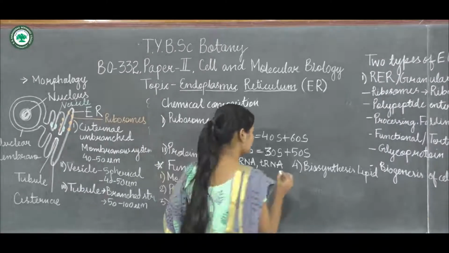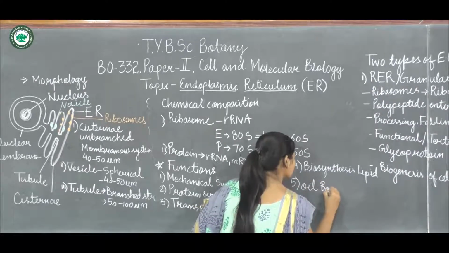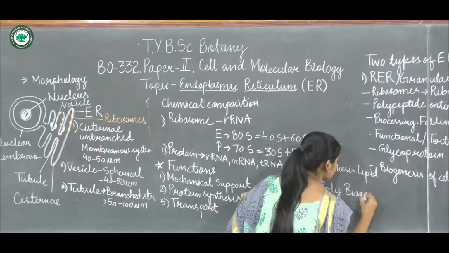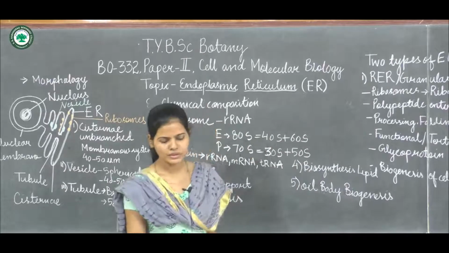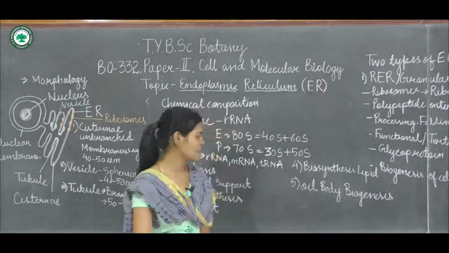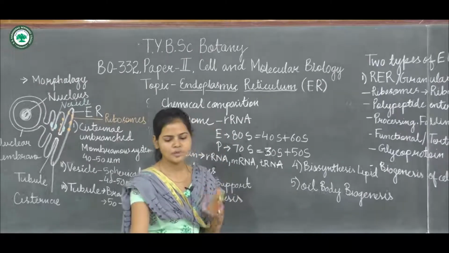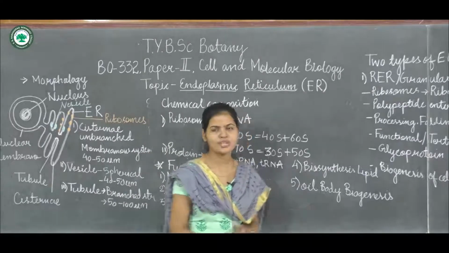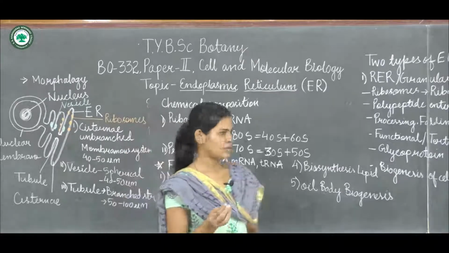Last is oil body biogenesis. In the endoplasmic reticulum of plants, there are different enzymes and structural proteins which are involved in oil body biogenesis and also in lipid storage. So these are the functions of the endoplasmic reticulum. Thank you.